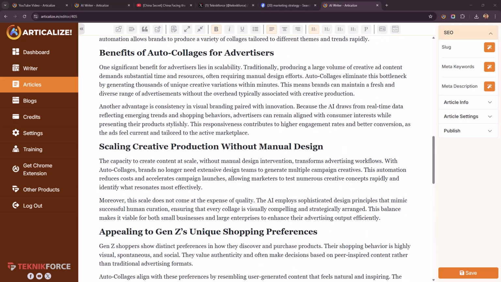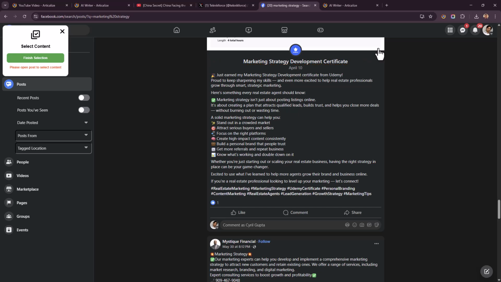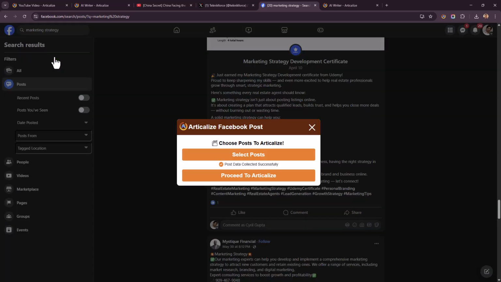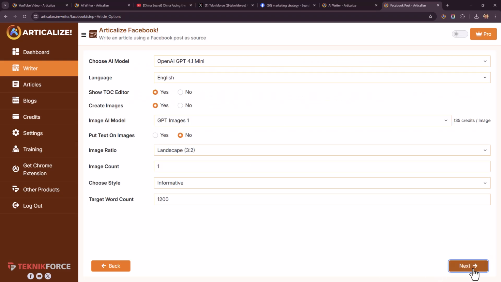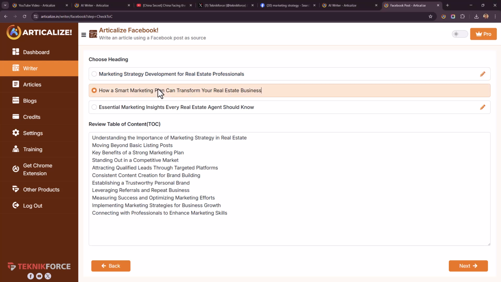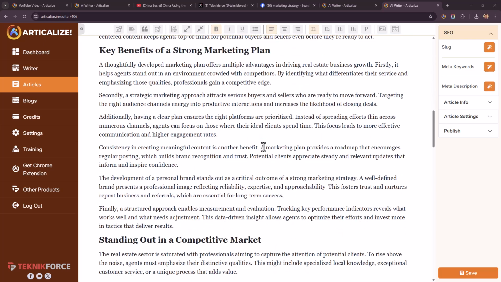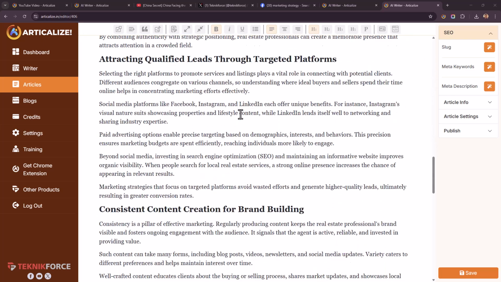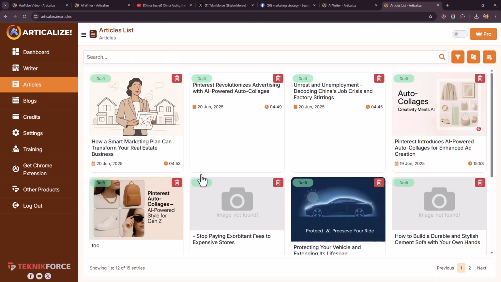The same thing for Facebook. Let's convert this example post into an article. Just hit the Articleize button, select post, start selection, select the posts that you want to convert, just like this, and then finish selection, proceed to Articleize, and right away you get the content. The same workflow: modify the TOC, choose the headline, click on next. Check this out. This is the article. Look at the amount of detail in there, and if you want to change it again, of course you can. Not a big deal at all. We wrote 3 amazing articles in just less than 10 minutes.